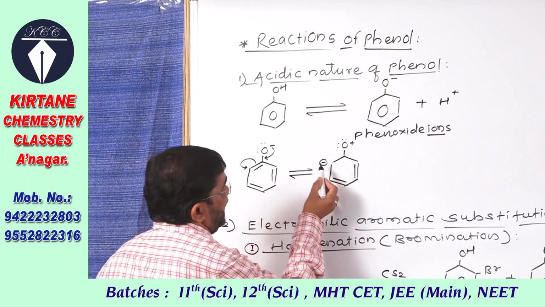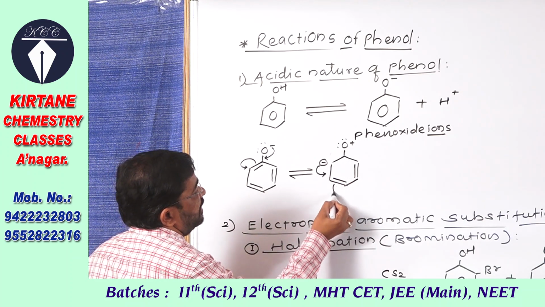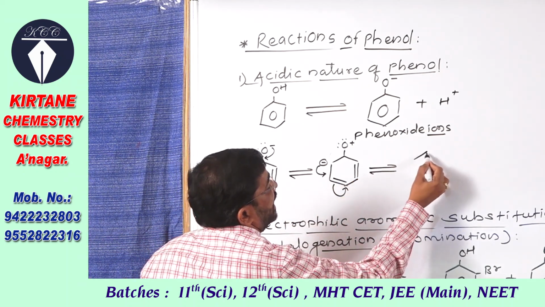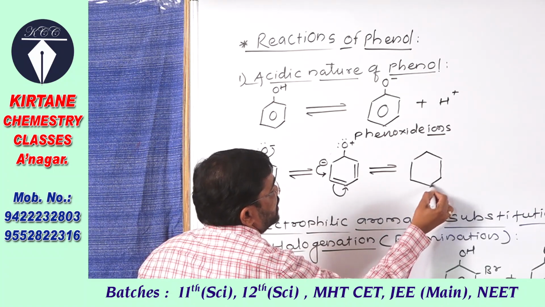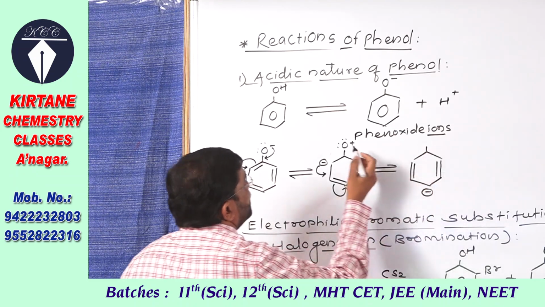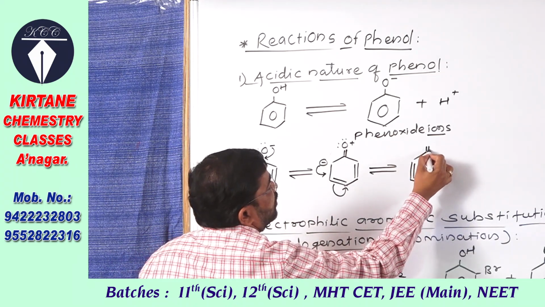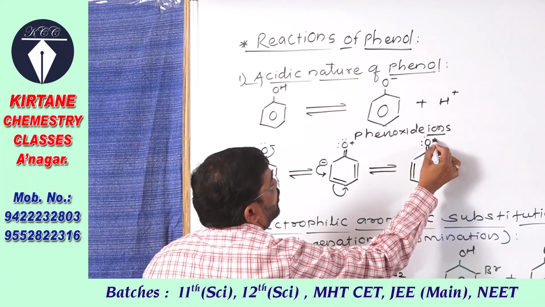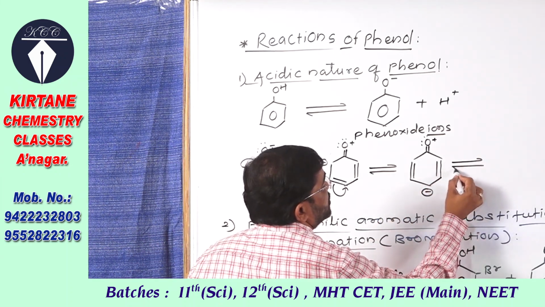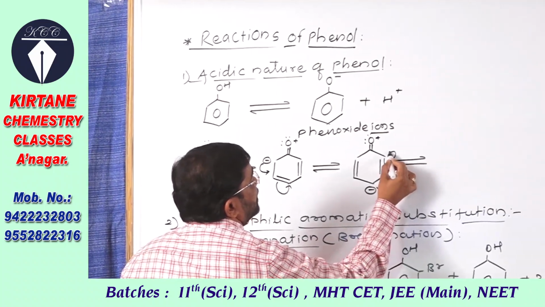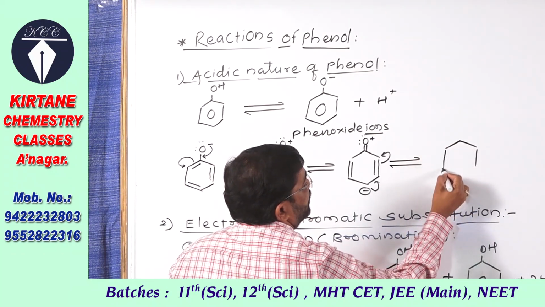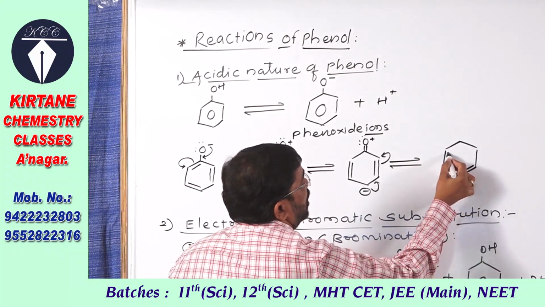So here again it gives an electron pair. Here this carbon shifts the pi bond or pi electron towards the next carbon, and the ultimate structure obtained is this one. Here a double bond forms, here oxygen has two lone pairs and one positive charge. Then again in the next structure, here it shifts the electron pair. Here this pi electron is transferred towards the next carbon, and here there is formation of a double bond.